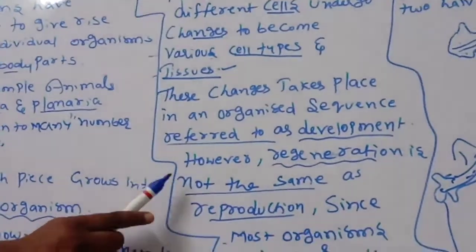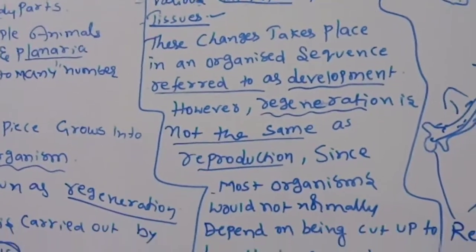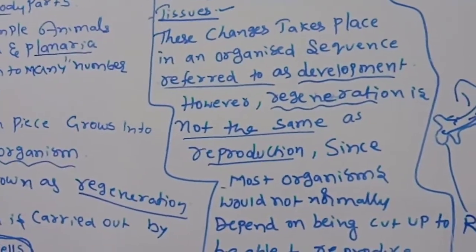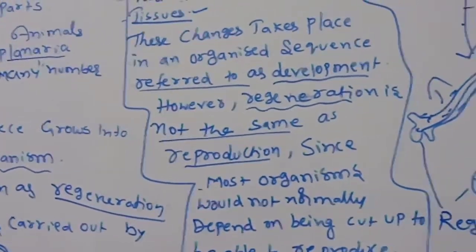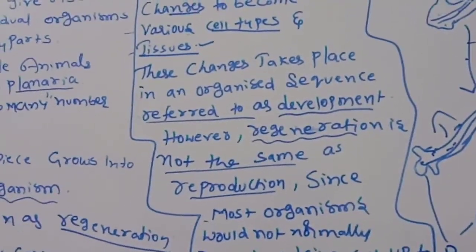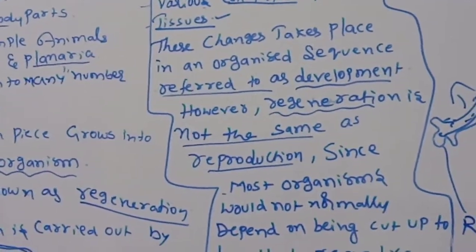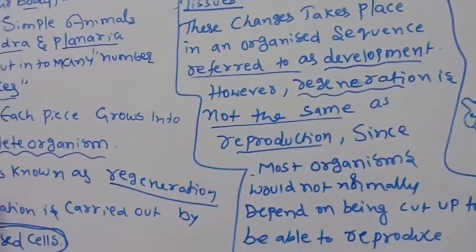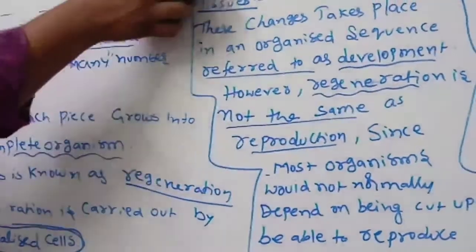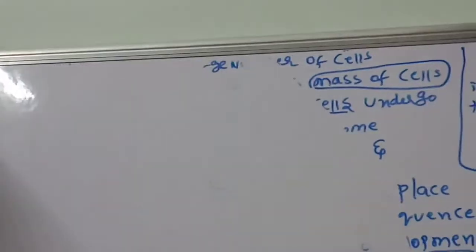However, regeneration is not the same as reproduction, since most organisms would not normally depend on being cut to be able to reproduce. So, example, planaria we discussed. The next one, we are going to discuss another mode of reproduction, that is called budding.